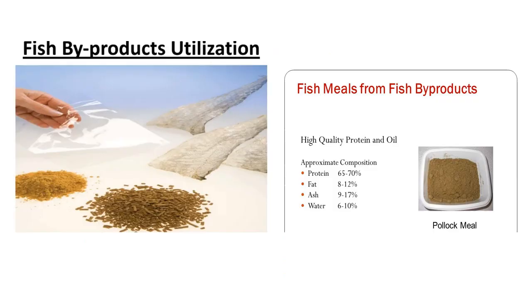Here we can see different kinds of products prepared by processing the fishery waste, that is the fish meal or gelatin or skin processed or other pellets. Even we can see the fish meal, which is very rich in protein, about 65 to 70%, fat 8 to 12%. So these are very important components in livestock feeding.